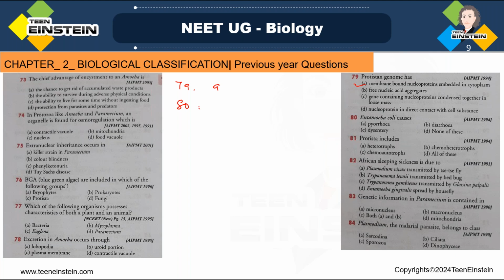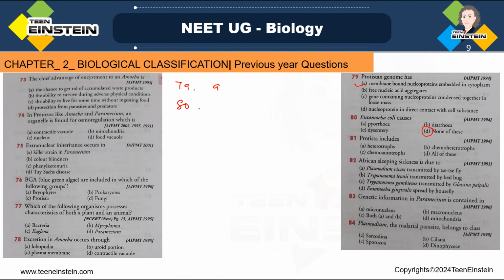In question number 80, Entamoeba coli causes pyorrhea, diarrhea, dysentery, and none of this. Here, option D, none of this is caused by Entamoeba coli.